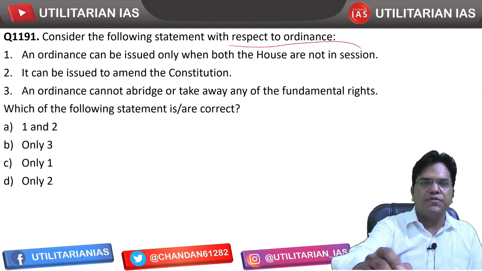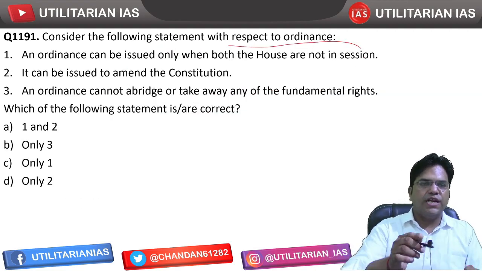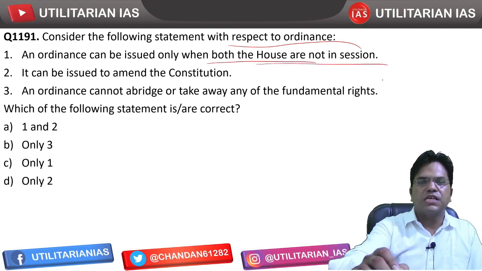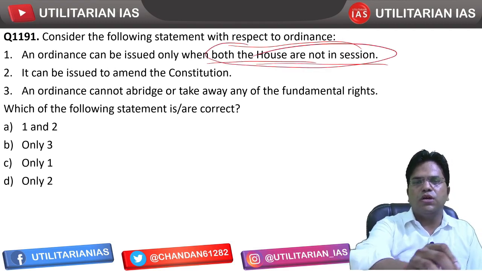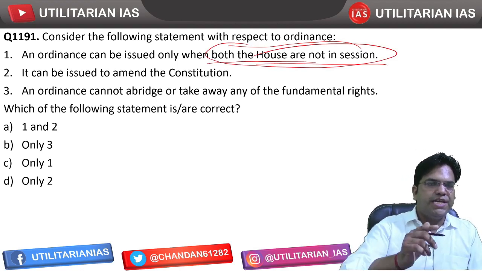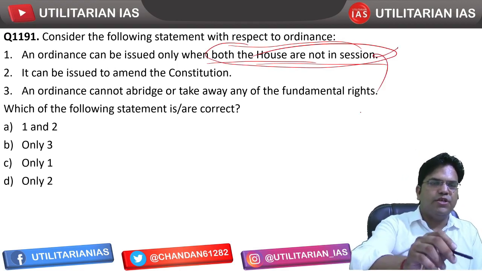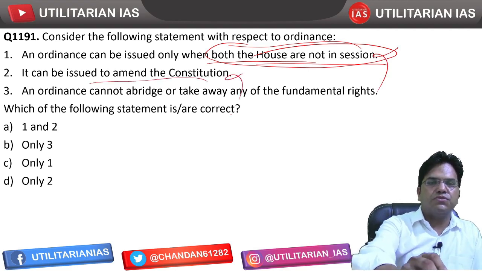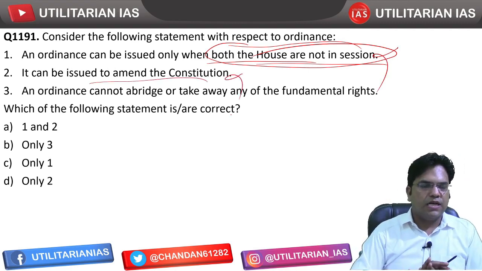Consider the following statement with respect to ordinance. An ordinance can be issued only when both houses are not in session. Not both the houses, even if one house is not in session, ordinance can be issued. This is incorrect. It can be issued to amend the constitution, that is also incorrect.